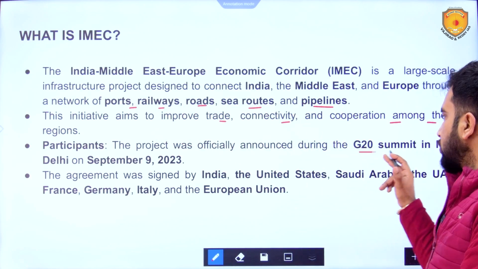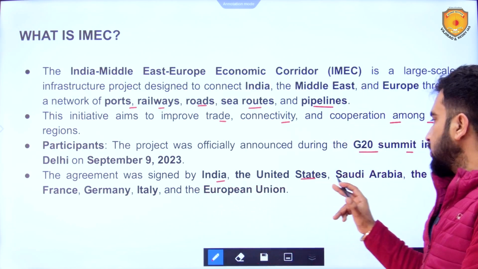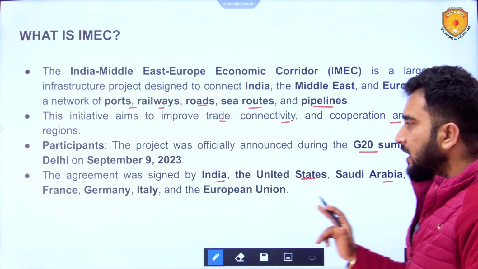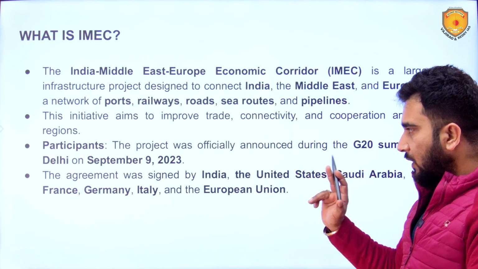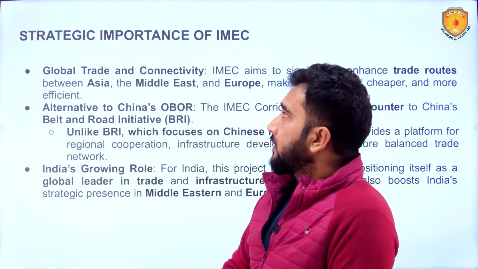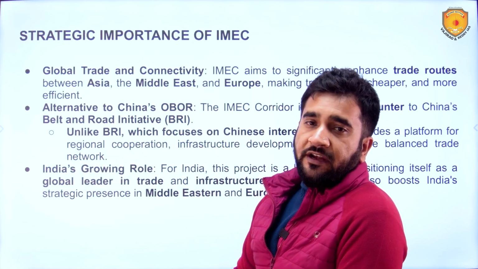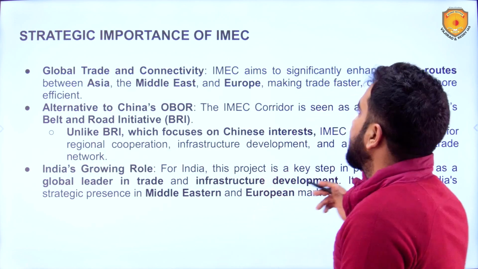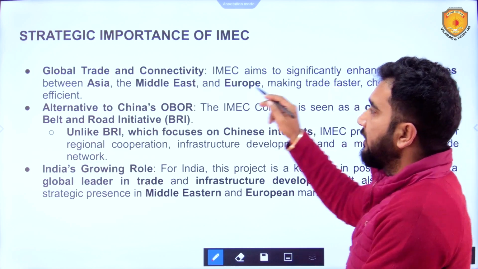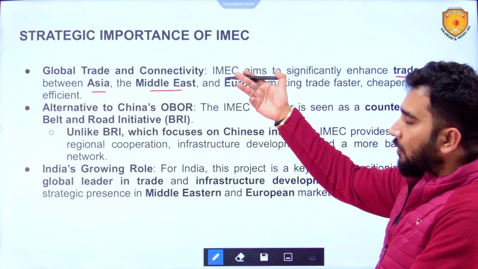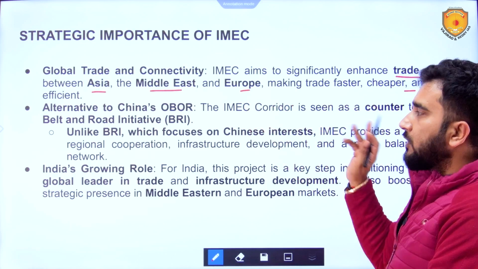The project was officially announced during the G20 summit in New Delhi, September 9, 2023. It was signed by India, the United States, Saudi Arabia, UAE, France, Germany, Italy and the European Union. So this was significant. Strategic importance of IMEC, the global trade and connectivity. IMEC aims to significantly enhance trade routes between Asia, the Middle East, or West Asia, and Europe, making trade faster, cheaper, and more efficient.